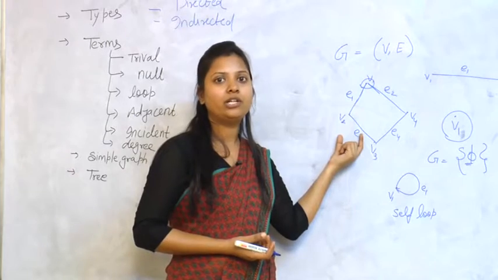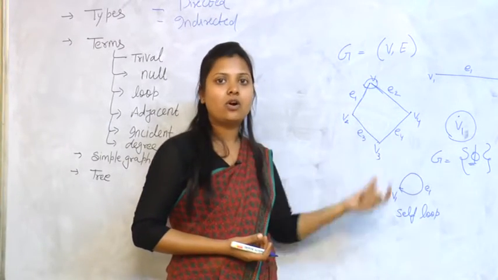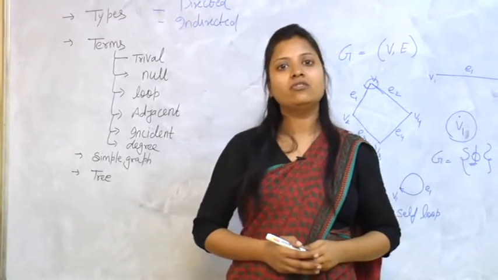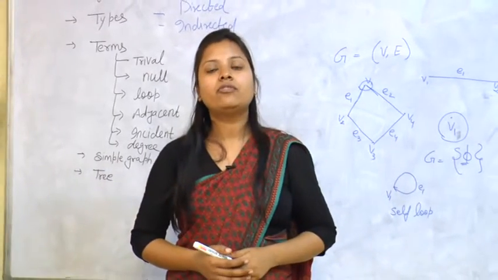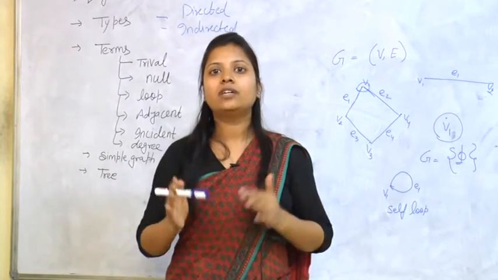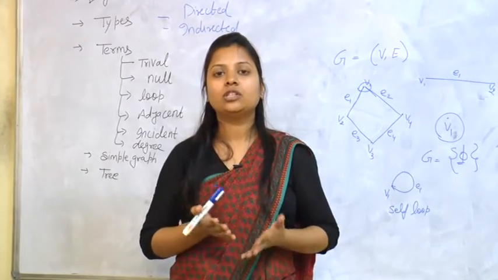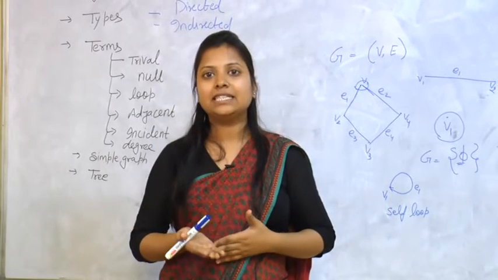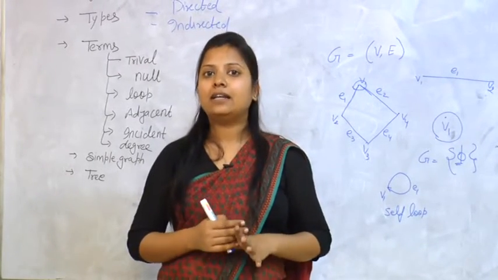So the degree of V2 is 2. Like this, all we consider. So this is the degree of any graph or any vertex. The total number of degrees is the sum of all the vertex degrees. So the total number of degrees is equal to 2 times the number of edges. It is called the Euler theorem.